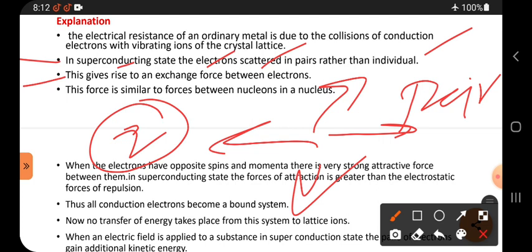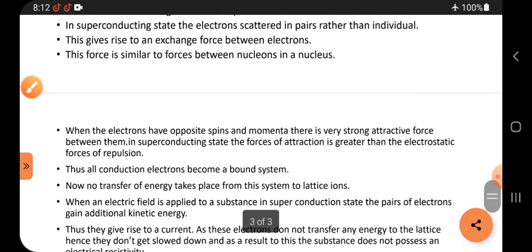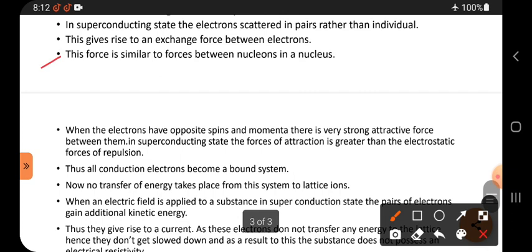This gives rise to an exchange force between the electrons. Suppose these two electrons are moving in this direction, then these two electrons can exchange, meaning share, the energies. So they can easily share the forces. This force is similar to the force between the nucleons in a nucleus.